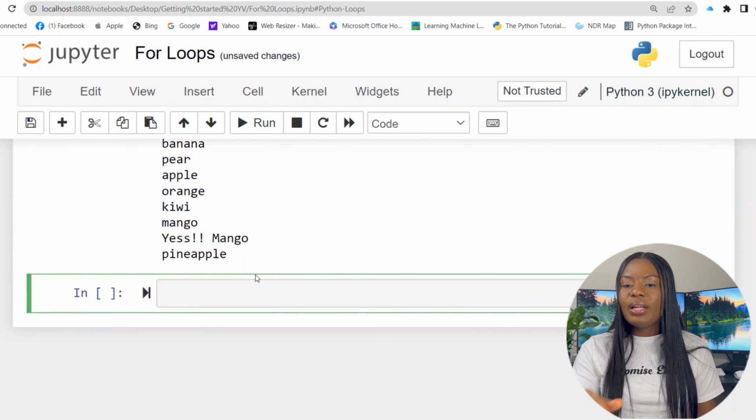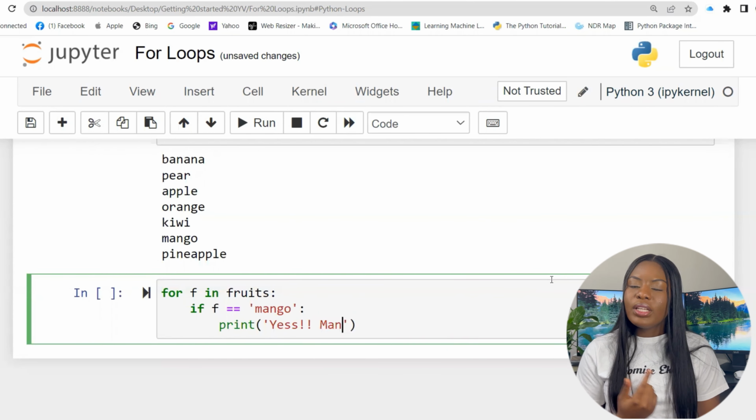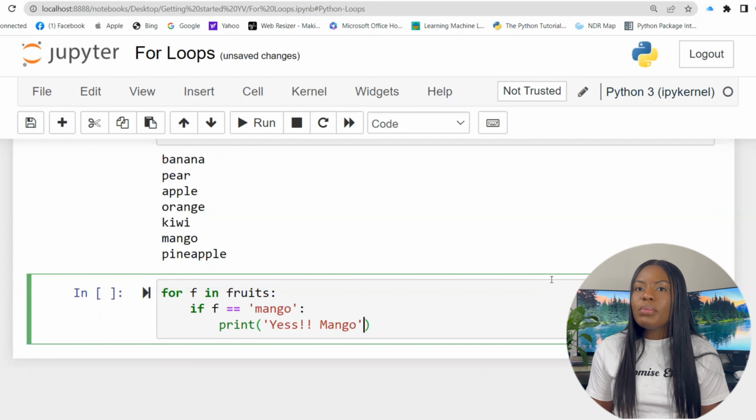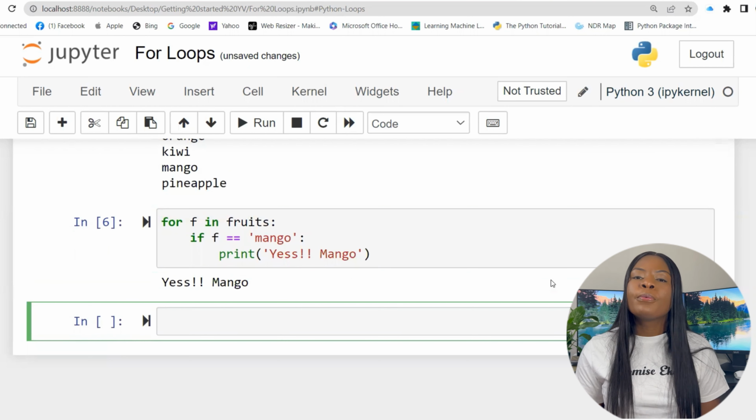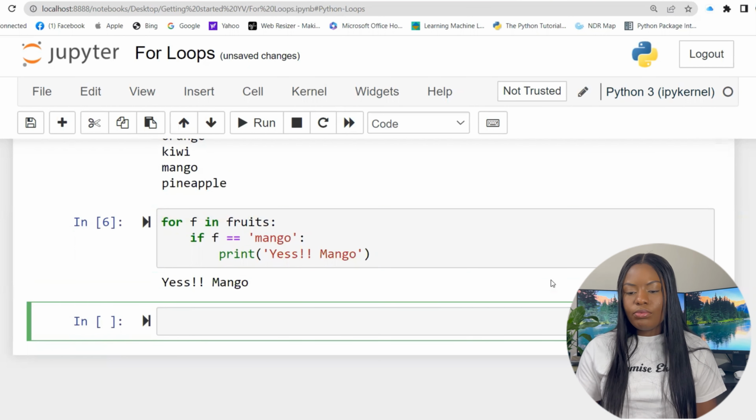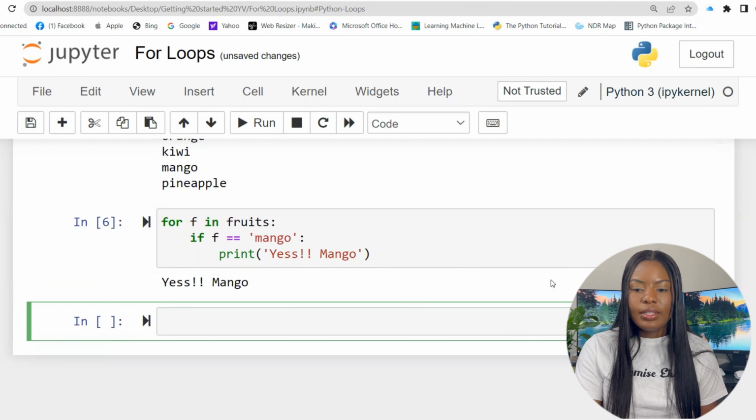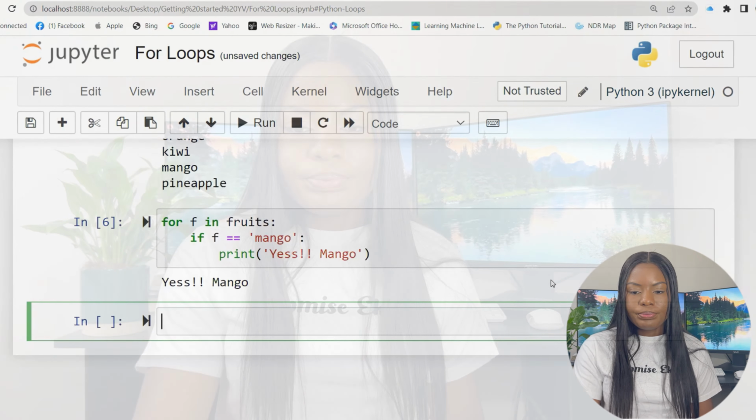So you see, when it gets to where mango is, you say yes. Remember the first one, it prints everything. But now we are putting a condition in it. So don't give me everything. Only print the mango if this condition is met. So that's what that means, and yes, it prints yes, mango. We've talked about combining a for loop with an if statement.